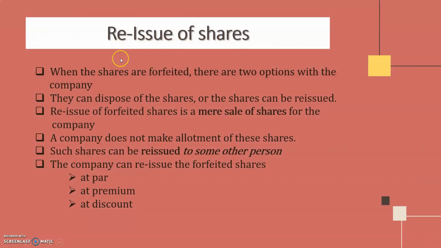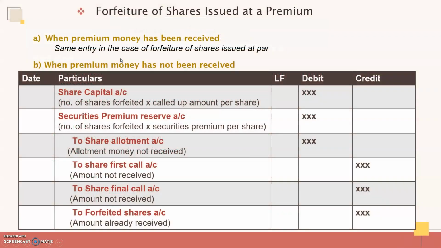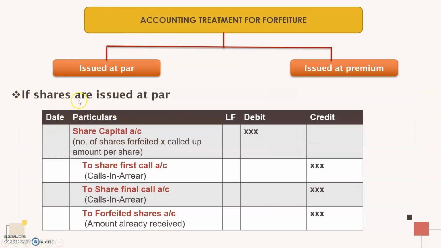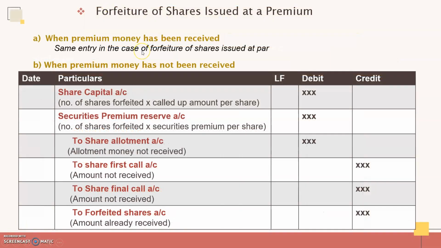And second case, the forfeiture of shares issued at a premium, where the premium money has been received. The premium money may be collected along with application or with allotment. If the shareholder has already paid that, then there is no problem. You will consider such a case just like shares issued at par, the previous situation. Just like that, you can deal with shares issued at premium, where the premium money is received.